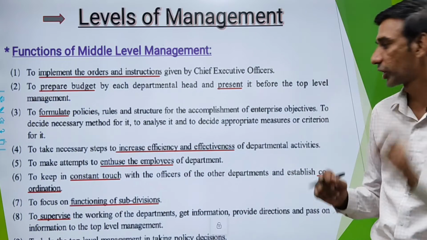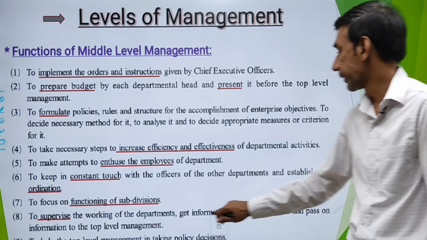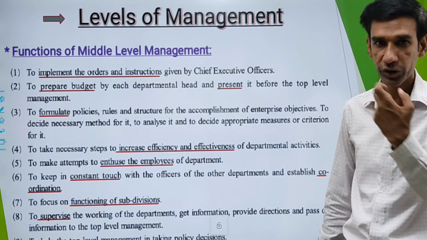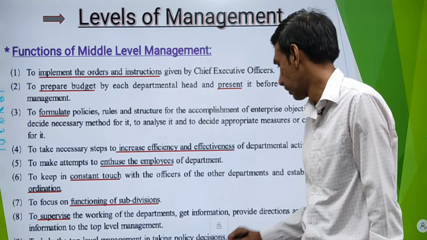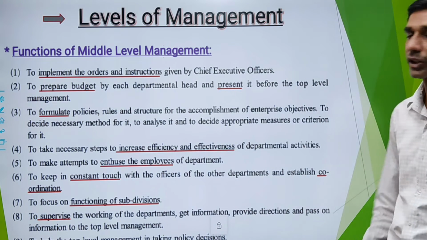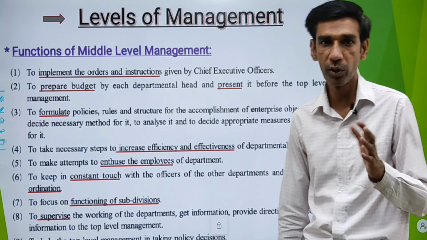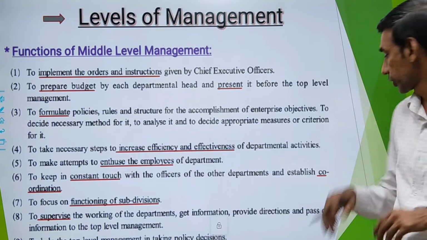For that, supervision is required. Get information, how much work has been completed. That information has to be got from the employees. Provide direction. Wherever there is any problem with the employee while working, you need to give him guidance or direction.